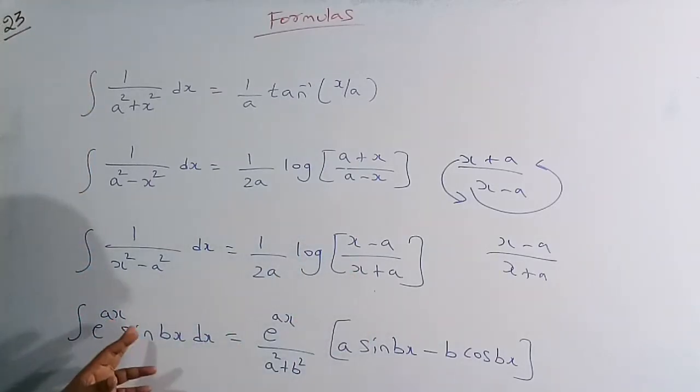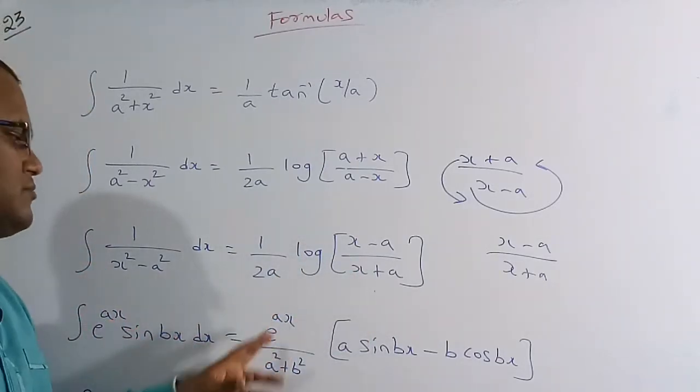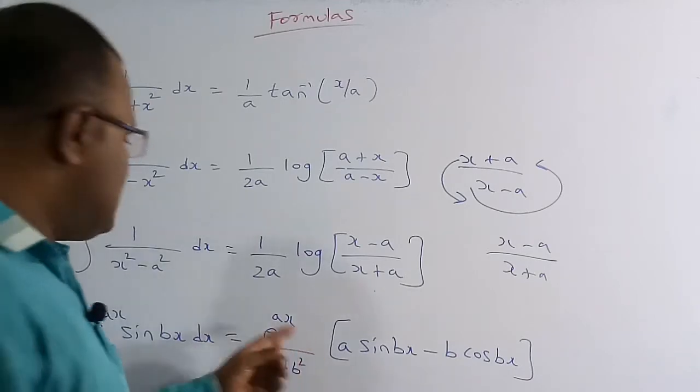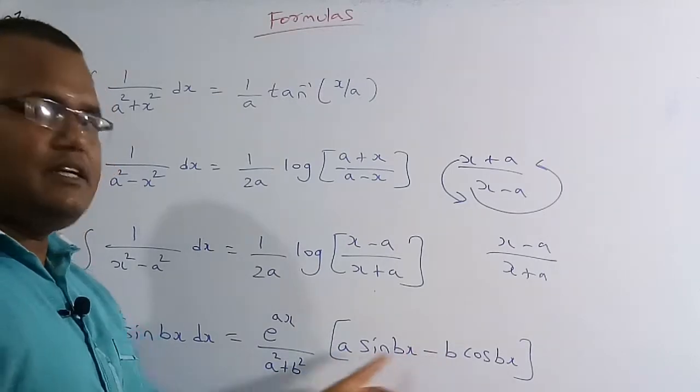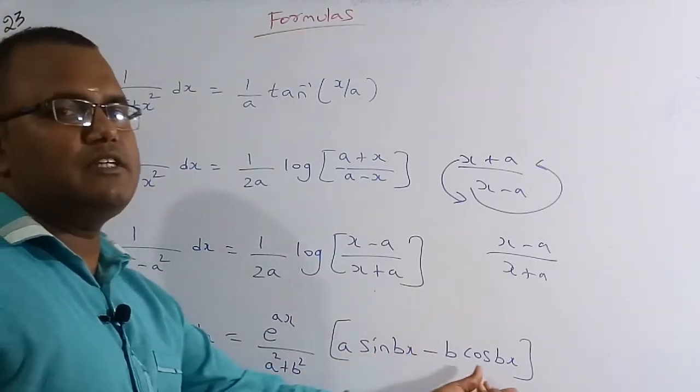Integration of e to the power of ax sin bx dx is equal to e to the power of ax by a square plus b square into, here sin means definitely negative. The coefficients are a, b, the first term is sin, so sin bx into here cos bx.